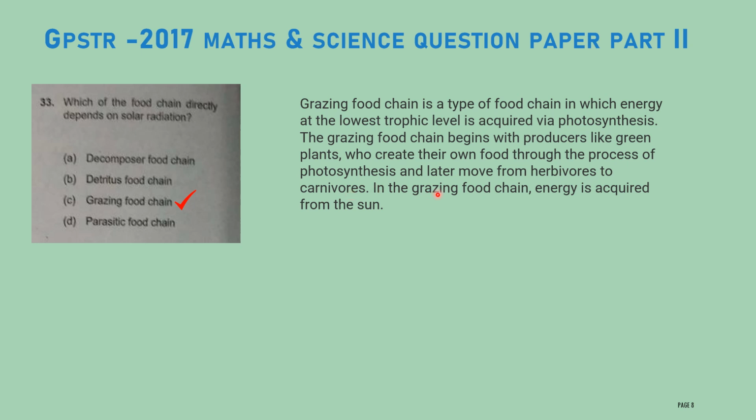In the grazing food chain, energy is acquired from the sun. In this way, the grazing food chain directly depends upon the sun because the primary food level is plants. Plants prepare food during photosynthesis, and in photosynthesis they need sunlight. Therefore, sun is the primary source of energy to prepare the food. Therefore, the correct answer for this question is grazing food chain.